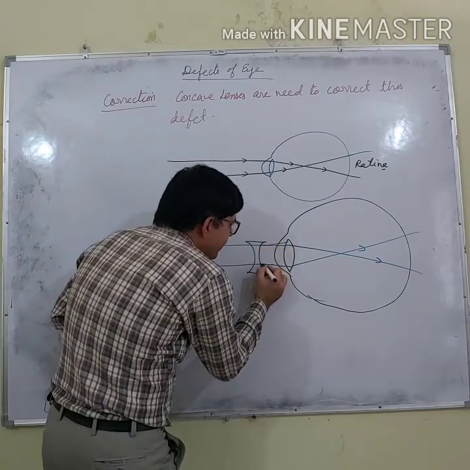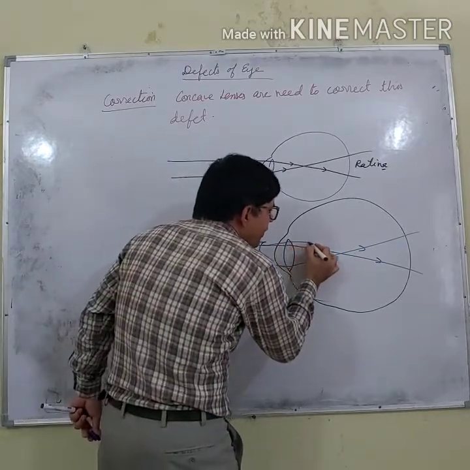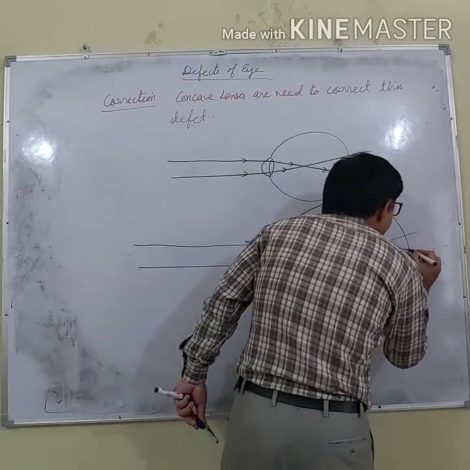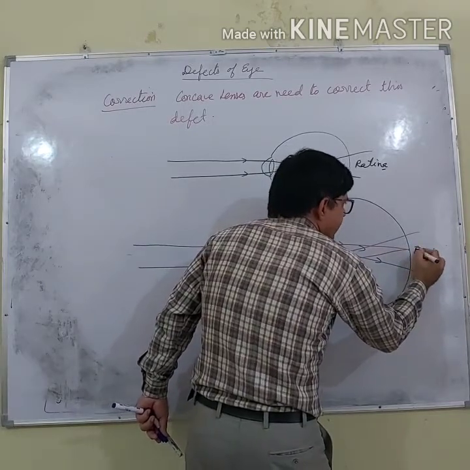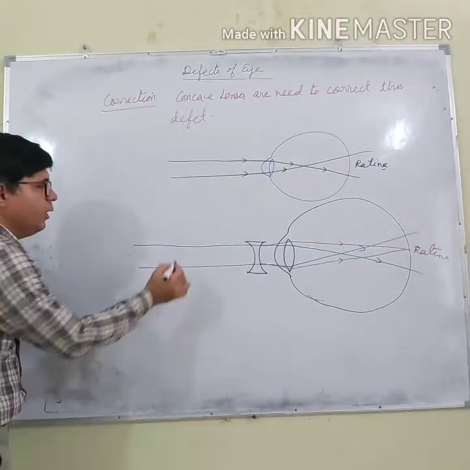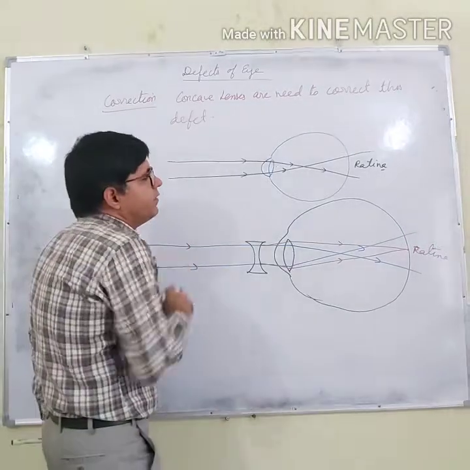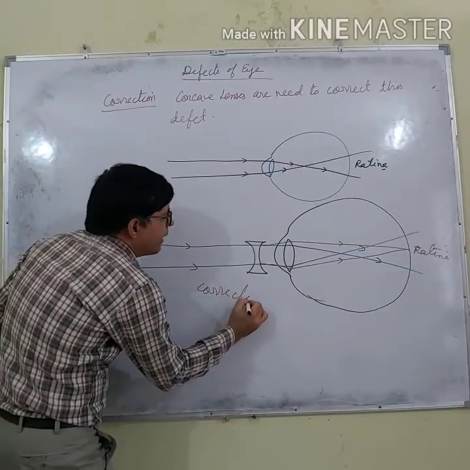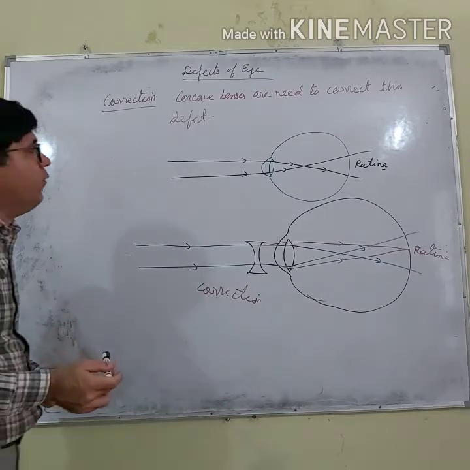So these rays are now getting diverged. When they are getting diverged, what will happen? These rays will definitely meet each other at the focus, and the focusing is done at the retina. So the image will be formed on the retina. This is the correction. How we can do the correction of this defect of the eye?